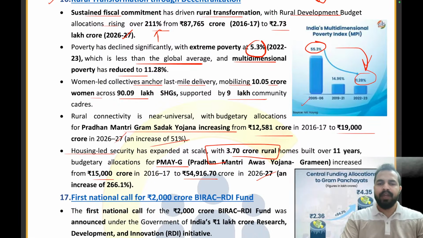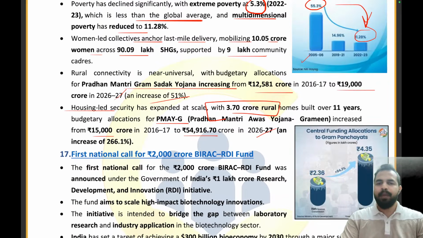The women-led collectives anchor last mile delivery, mobilizing 10.05 crore women across 90.09 lakh self-help groups. When it comes to the Pradhan Mantri Gram Sadak Yojana, the budgetary allocation has increased from 12,581 crore to 19,000 crores. Clear everyone? For the Pradhan Mantri Awas Yojana, it has increased to 54,916.7 crores.